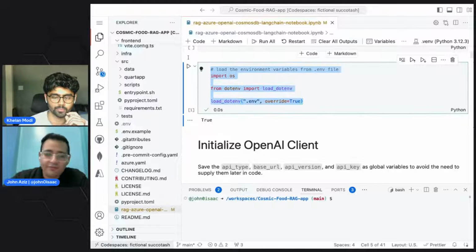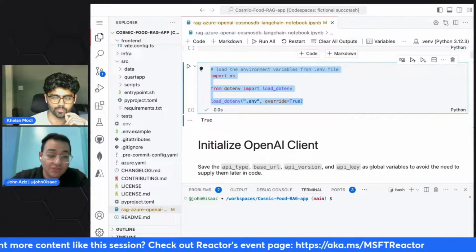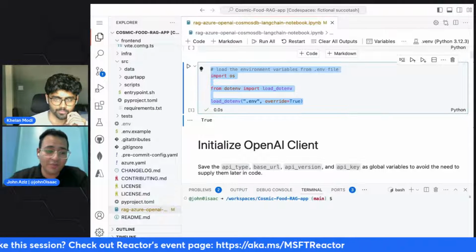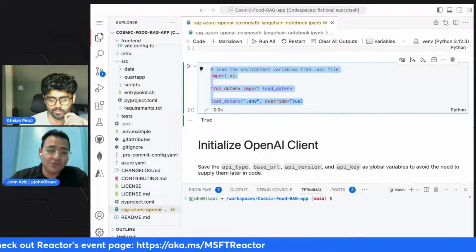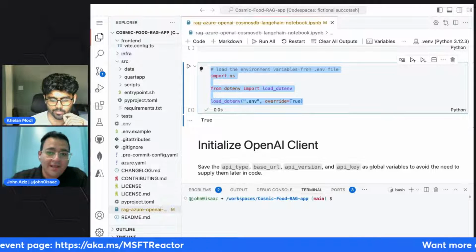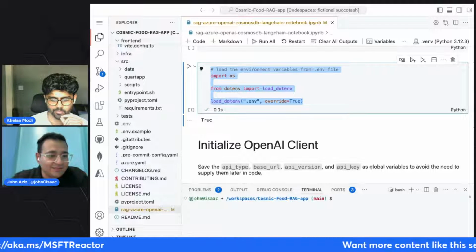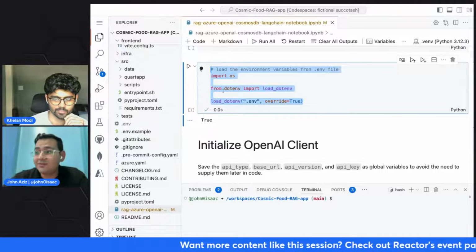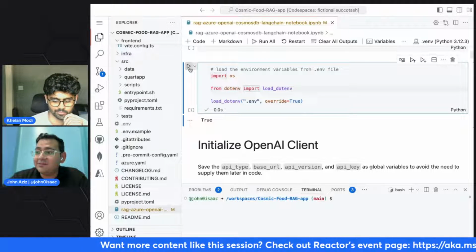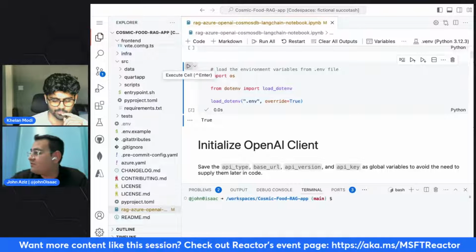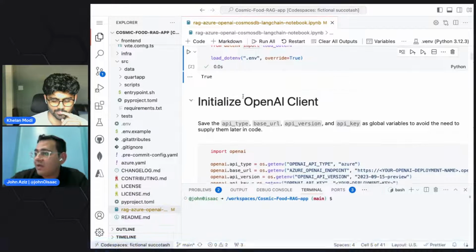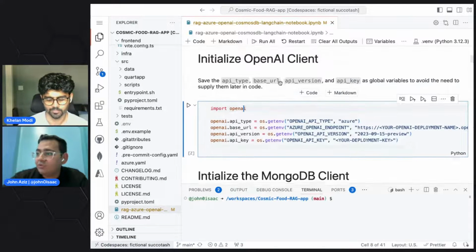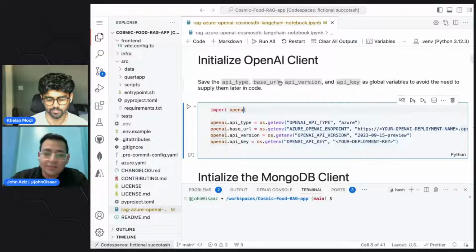All of these environment variables we got from creating the Azure Cosmos DB for MongoDB vCore database and Azure OpenAI resources. Yeah, all you need is the two things that Khelan mentioned in the slides earlier today. And that's it. We just run this code to load it, and we initialize the client.